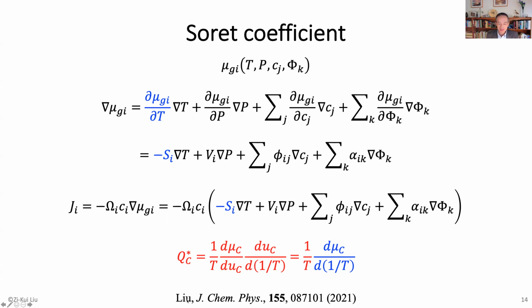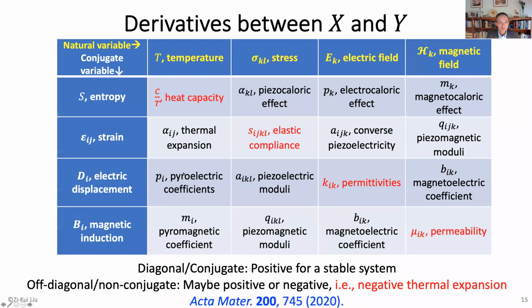Okay, so I made some comments about their work, because they have some problems with the derivatives. So I tried to show what the proper derivatives should be. So now let's put them together. It's really the derivatives we should think about, right? First is between x and y. X is the molar quantity, as shown here, and the y are the potentials. So these are the typical physical quantities we're talking about.